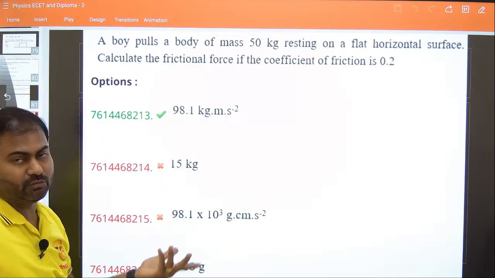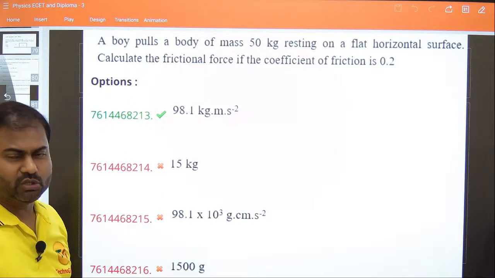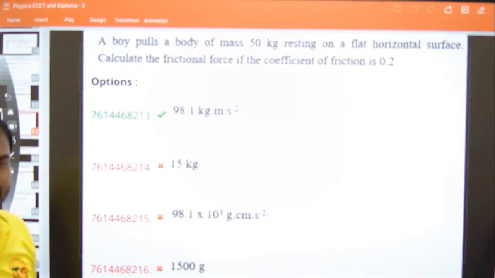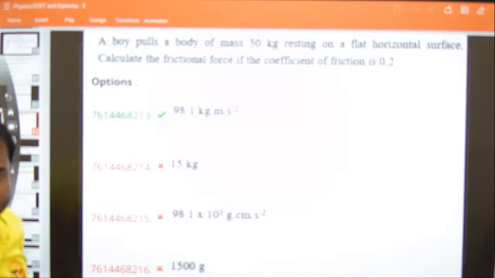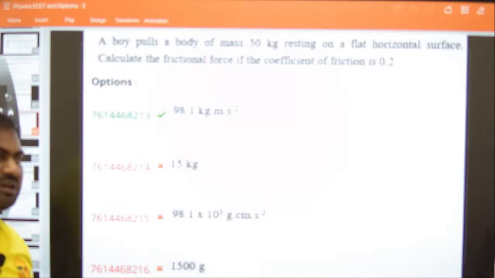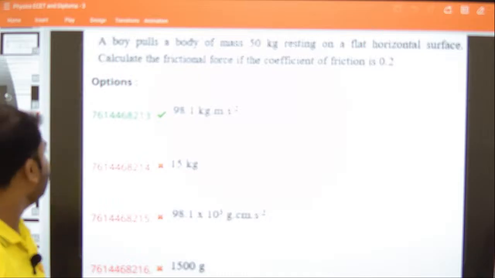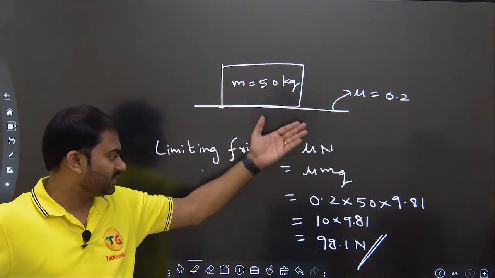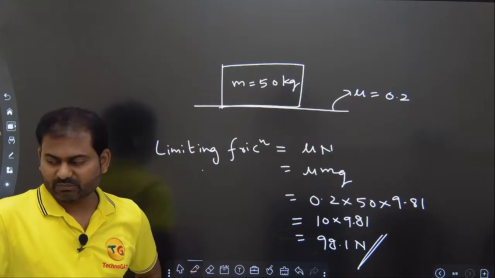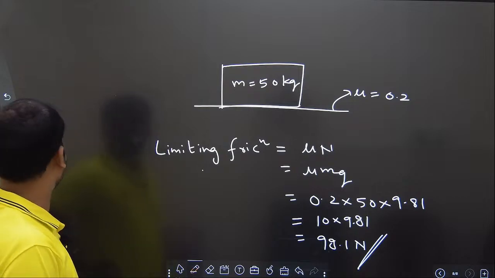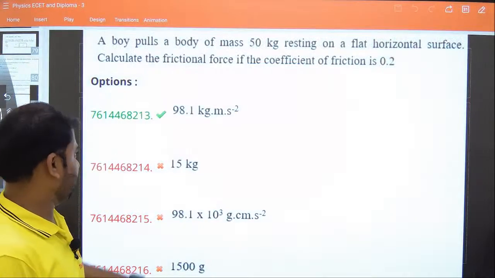So we need to assume, because we must answer the question somehow, that this body is actually already moving. Since there is no applied force, we cannot assess otherwise; it is already moving. Only one mu value is given, and mu s and mu k were not considered different. So friction will be mu k into N, taking mu k equal to mu equal to 0.2, the force with which friction is acting here is equal to mu mg, and that comes out to be 98.1. That comes out to be simply 98.1 itself. Understood? That's the thing here. I believe it is completely clear to everyone. That's how you can get the answer as option number A.